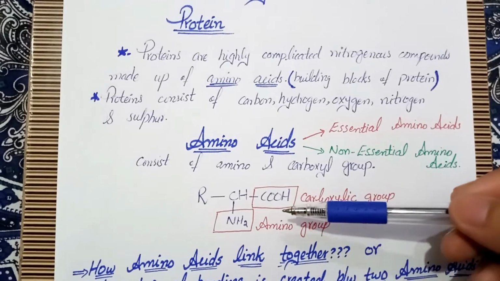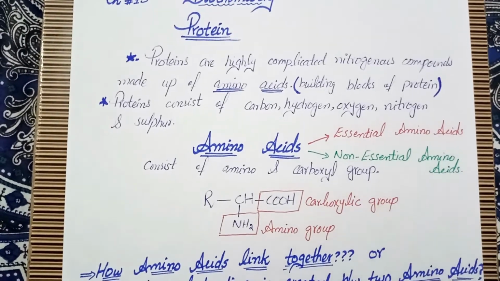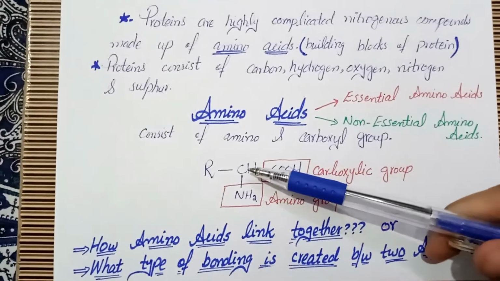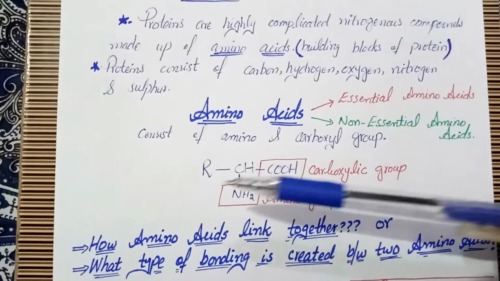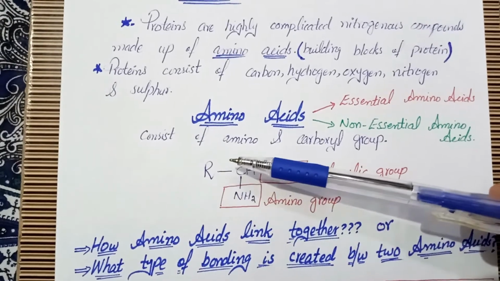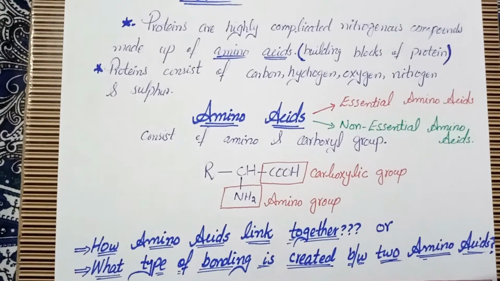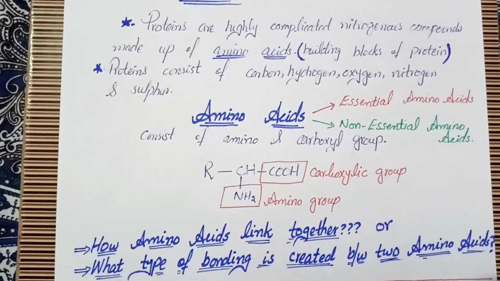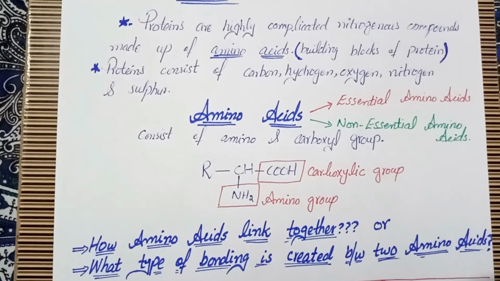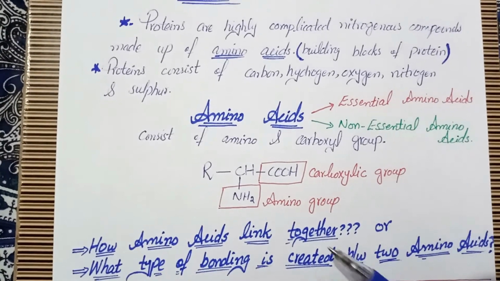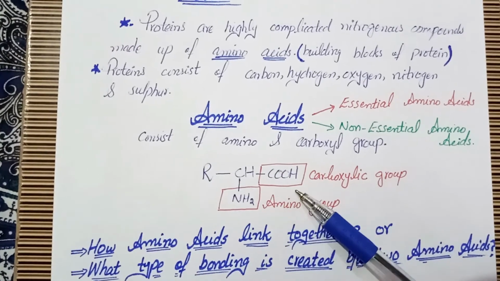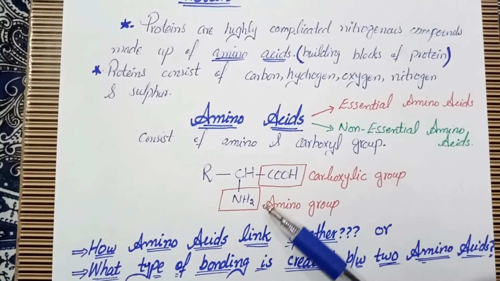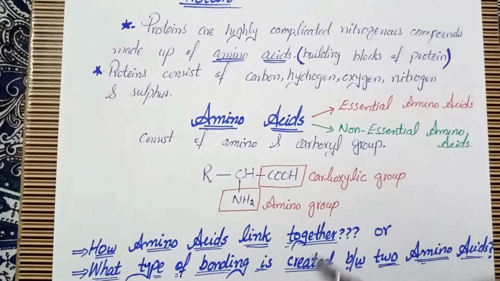This is the formula of an amino acid. This is the carbon hydrogen bond. Here is an R chain, which can be any hydrocarbon, methane, ethane, butane, propane and so on. It may vary. So here are two basic groups in the amino acid, that are the carboxylic group and the amino group. These two groups are the base of the amino acid.